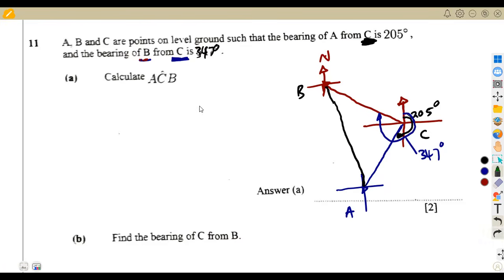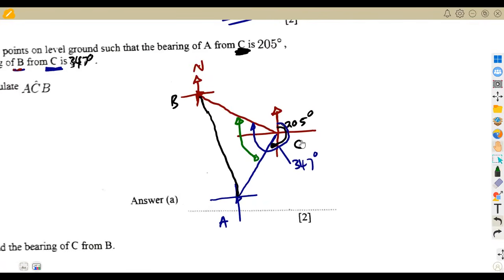Calculate ACB, the angle ACB, C to B. As we can see, there's an angle inside this triangle, and we do not know this angle ACB. All right, what are we going to do? We know that from this point up to this point is 347. From the same point, but up to this line is 205. So we're just going to subtract the 205, this one, from the 347, the whole of this angle here. So just going to subtract to find ACB.